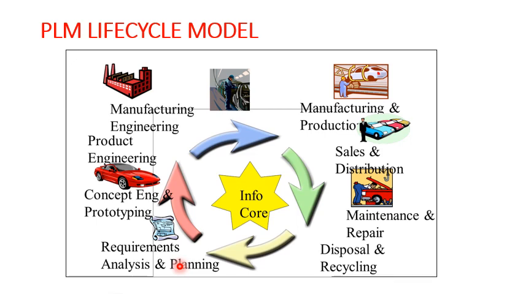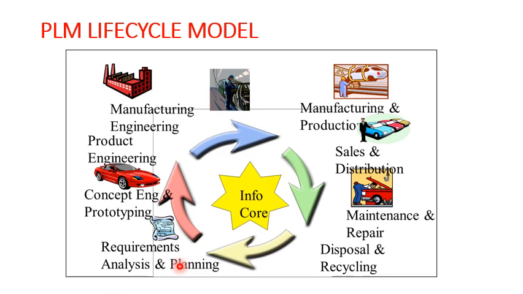the market is understood, once the business function people understand what exactly the customer needs, depending on the customer feedback, requirement analysis and planning is done. So what exactly is required in a product is initially planned in this particular stage. This is where the idea of a new product comes into the picture, and this is where the life cycle begins.